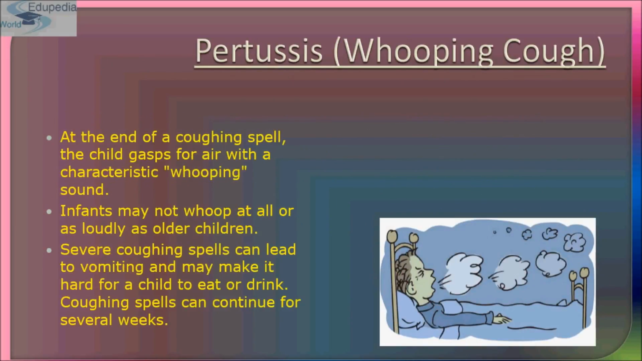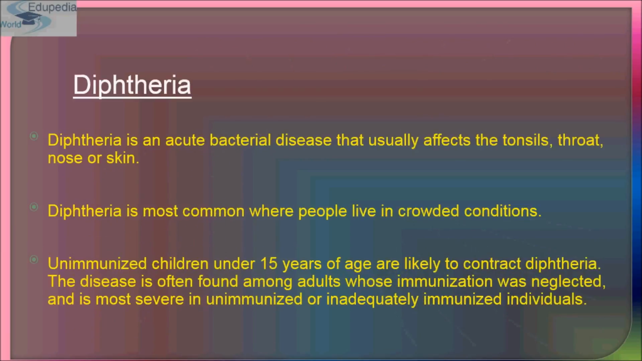Now comes pertussis. Pertussis is whooping cough. At the end of the coughing spell, the child gasps for air with the characteristic whooping sound. As you can see in this diagram, infants may not whoop at all or as loudly as older children. Severe coughing spells can lead to vomiting and may make it hard for the child to eat or drink, and it can continue for several weeks.